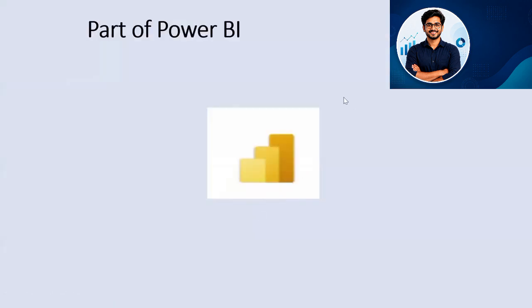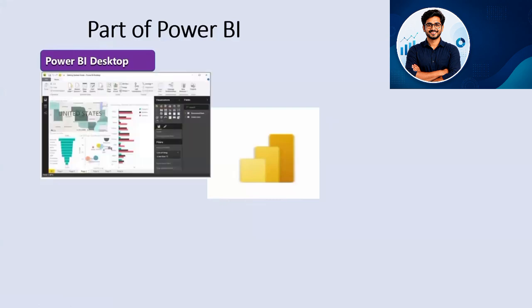We will see what the different parts of Power BI are. The first thing is Power BI Desktop. Power BI Desktop is a local application which we can install on our system, and from there we can connect to different data sources, create a data model in it, and then create data visualizations out of it. This is how Power BI looks, where we can connect to different data sources and create visualizations like this.